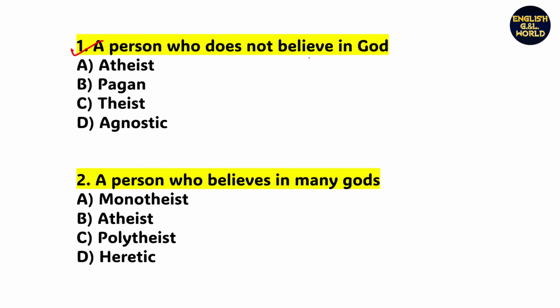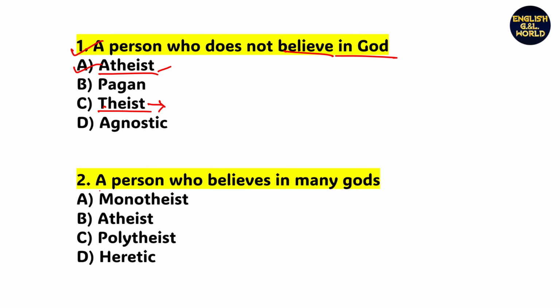A person who does not believe in God. So tell me the right answer. A person who does not believe in God is called option A, atheist. An atheist person completely denies the existence of God. So the right answer is option A, that is atheist. Look at the other options. What is the meaning of theist? An atheist is one who does not believe in God, and a theist is one who believes in God.